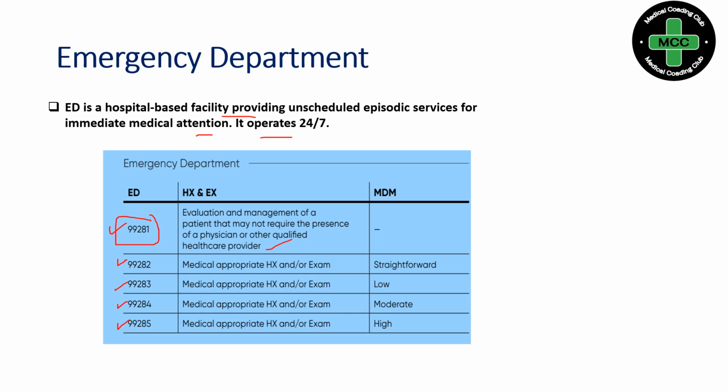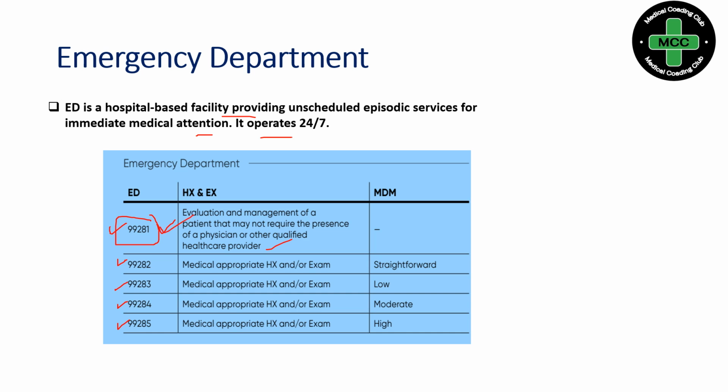In those cases we will bill 99281. Remember, on the same date of encounter or in the same visit, if after the nurse a physician evaluates, then we will bill for the ED physician. In the same visit we should not use both the nurse visit code and the provider visit code. If the nurse treated, just go with the nurse visit.